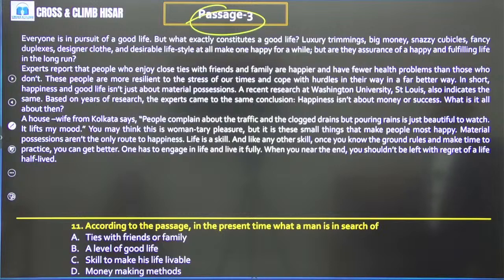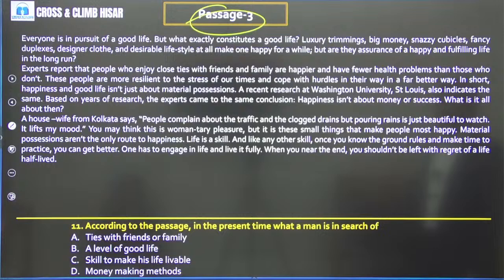Next is these people are more resilient to the stress of our times and cope with hurdles in their way in a far better way. In short, happiness and a good life isn't just about material possession. पैसा कमाना ही happiness नहीं है, right? Maybe आपके पास पैसे बहुत कम हैं, but if you have good friends and family members, right, तो आप ज़्यादा खुश हैं. A recent research at Washington University, St. Louis also indicates the same.